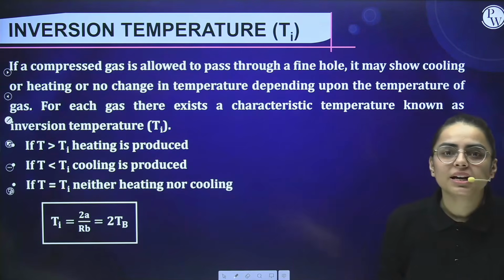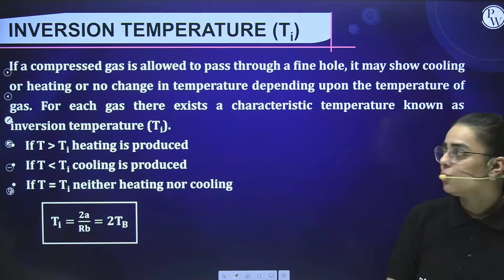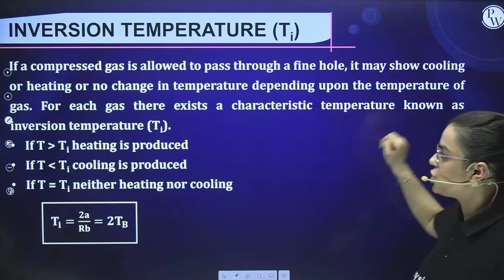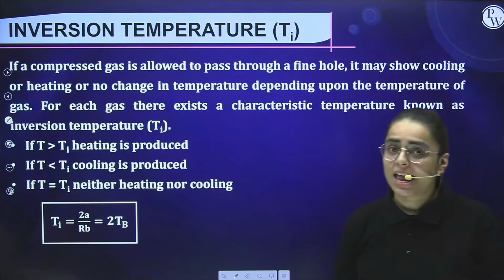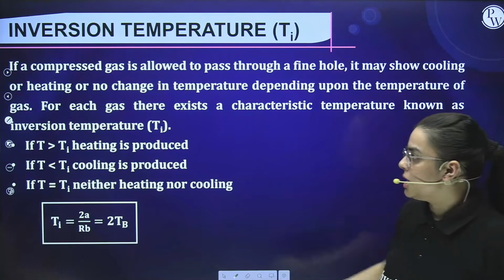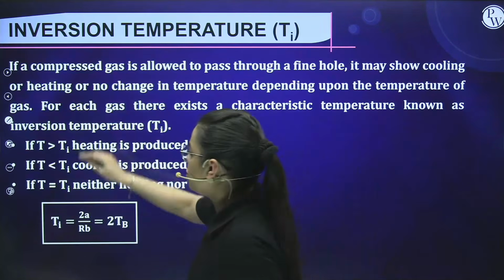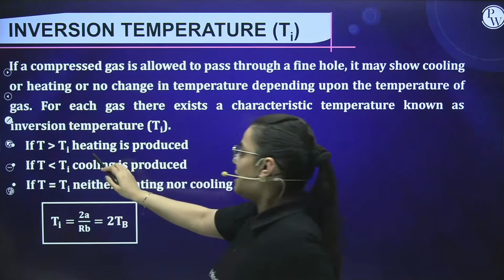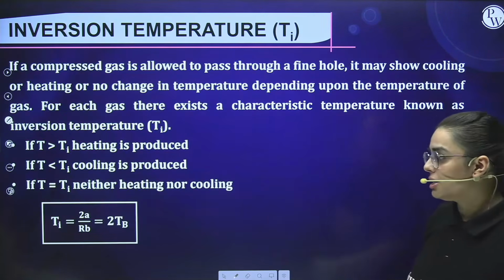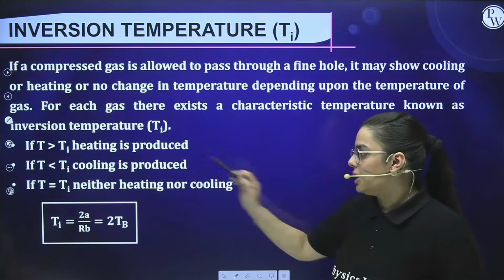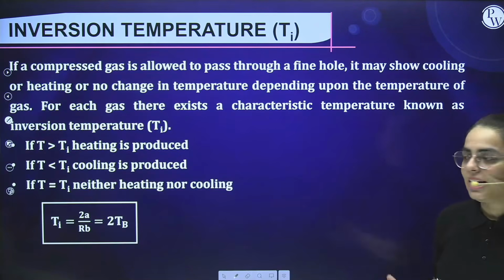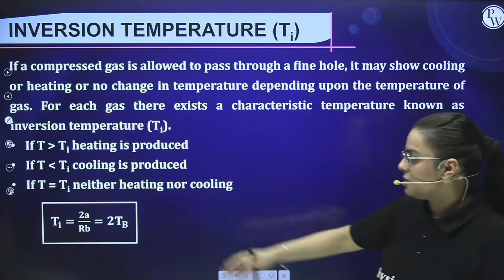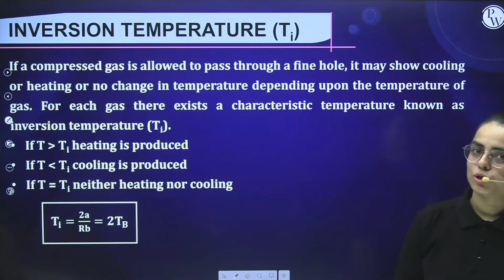All of these depend upon the temperature of the gas. Are you getting my point? For each gas, there is a characteristic temperature which is known as the inversion temperature. Every gas exhibits that. Now, if the inversion temperature, Ti, is less than the normal temperature, then heating is produced, and if it is more, then cooling is produced. When they are equal, neither heating nor cooling takes place. And this is your formula for the inversion temperature.